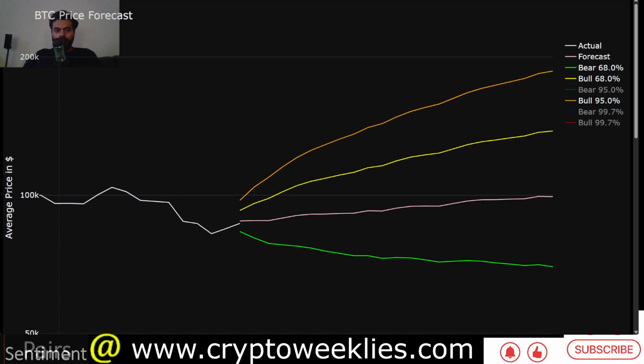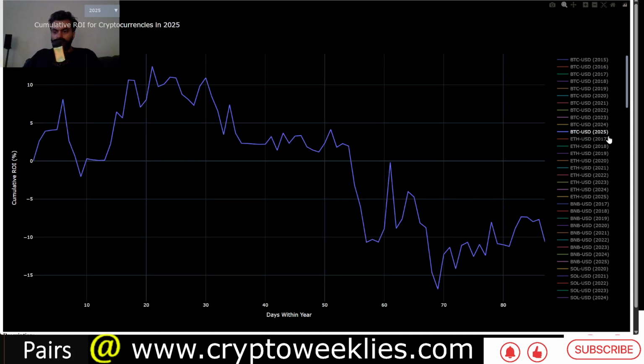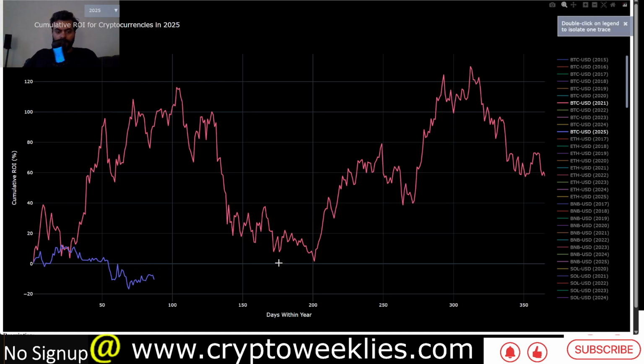If we look at some of the behavior of Bitcoin, especially comparing it with other post halving and post election years like 2021, we have deviated quite a bit. This is 2025, whereas at a similar time in 2021, Bitcoin was up by about 77 or 78%.